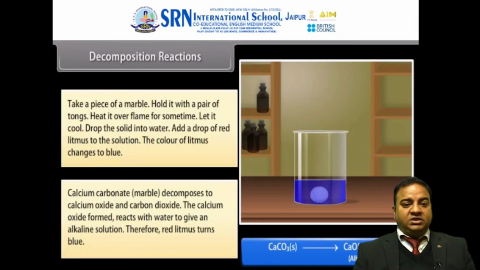So let us now see an activity. We take a piece of marble, hold it with a pair of tongs, and heat it over a flame for some time. Allow it to cool, and then add some water to it and add a drop of red litmus to the solution. The color of the litmus changes to blue. The moment we get a blue color, we know that this is an alkaline substance, or in other words, a basic substance.